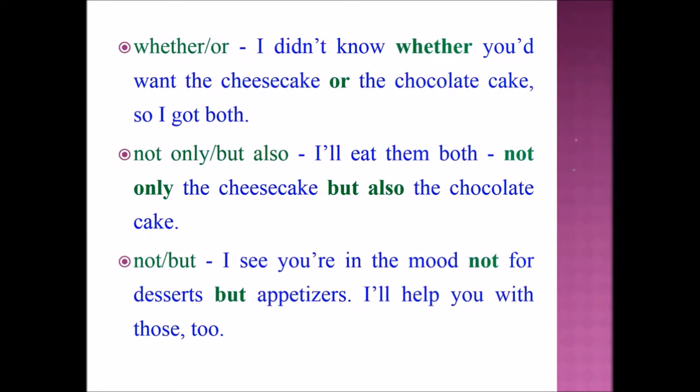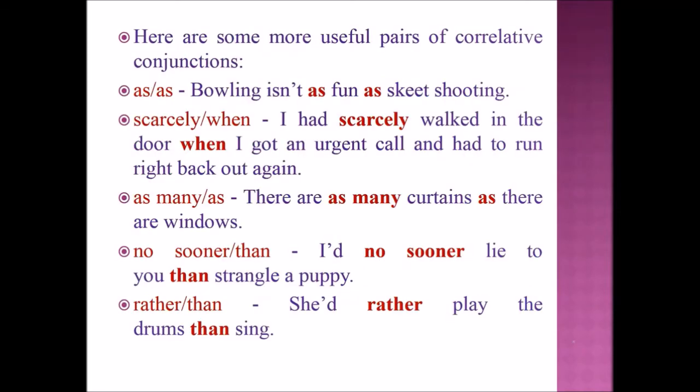Here are some more useful pairs of correlative conjunctions. As, as. Bowling isn't as fun as skeet shooting. Next, let's move on to scarcely when. Example sentence. I had scarcely walked in the door when I got an urgent call and had to run right back out again.